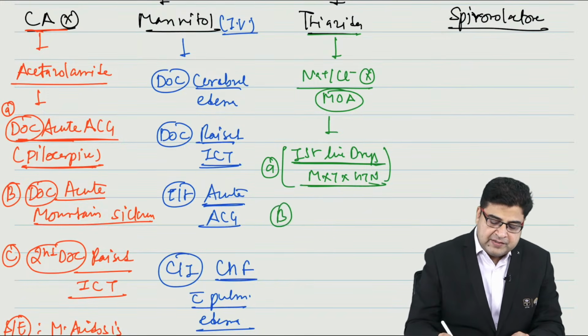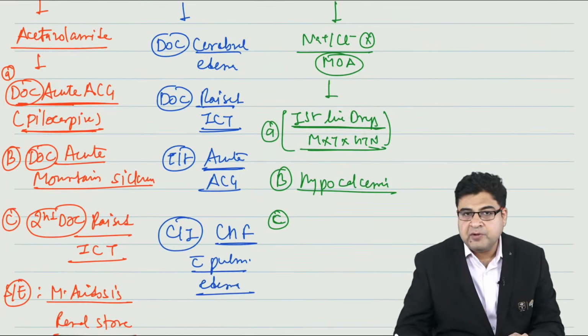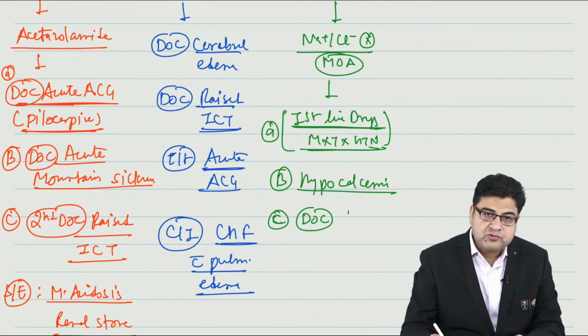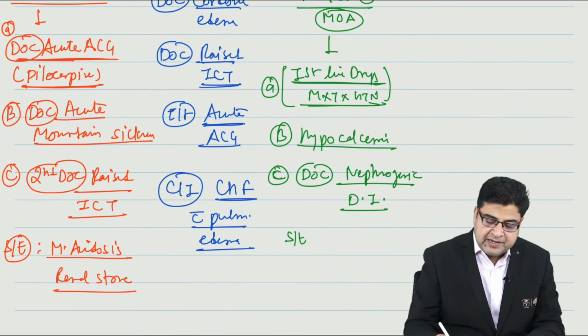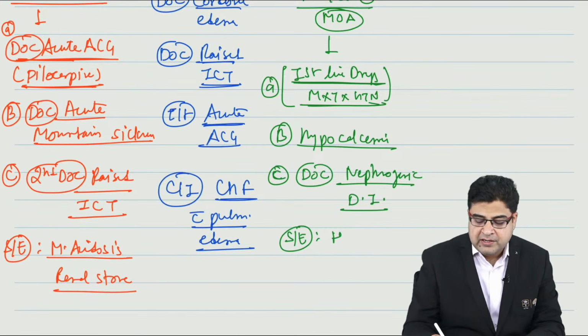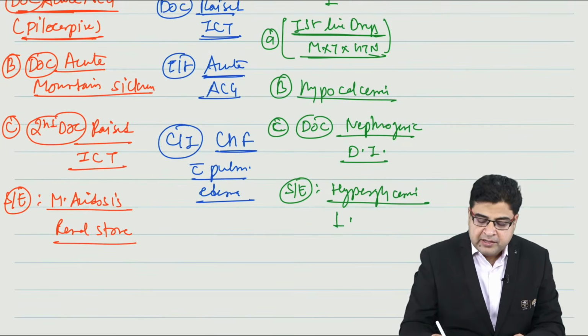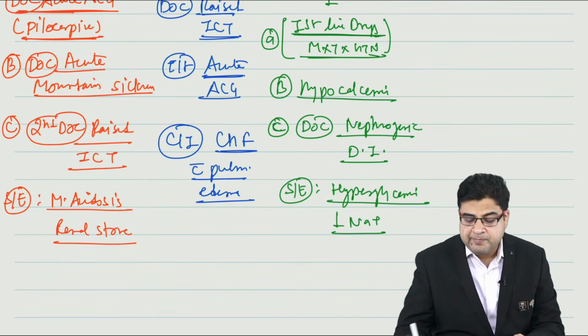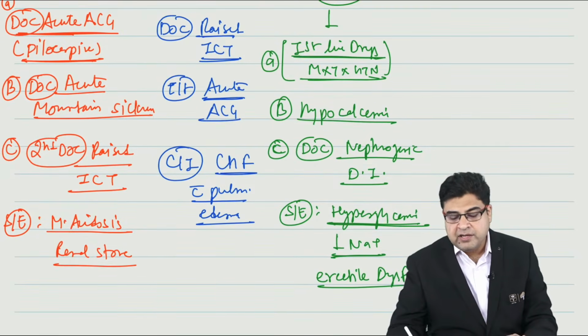Apart from that, these medicines are also given for the treatment of hypercalcemia, and these medicines are the drug of choice for nephrogenic diabetes insipidus. One of the important side effects of thiazides is hyperglycemia, so they can make the patient diabetic. They can also cause hyponatremia, and erectile dysfunction as an important side effect.